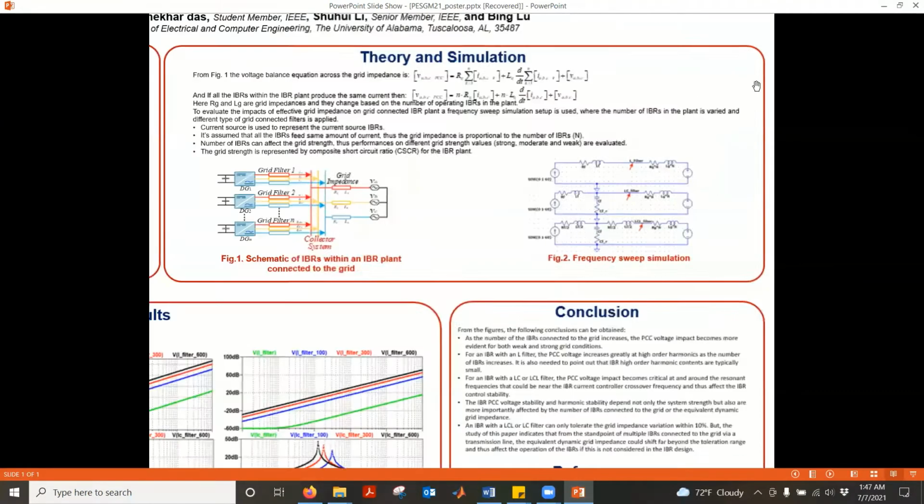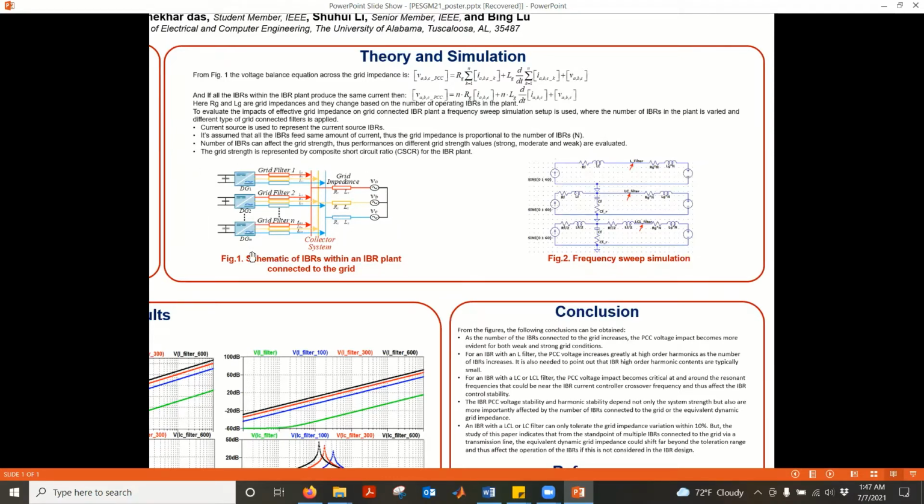So to explain the theory, let's look at figure one, and the corresponding equation is the first equation. Here you can see that multiple grid IBRs are connected to the grid using the same transmission line, and the grid impedance is shown here.